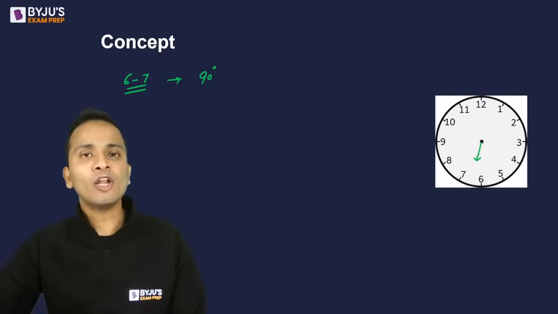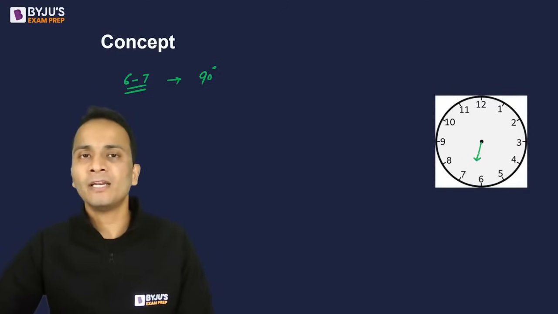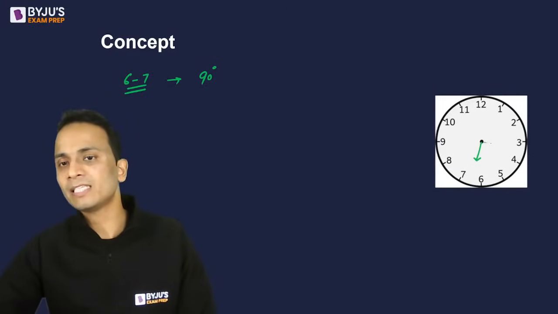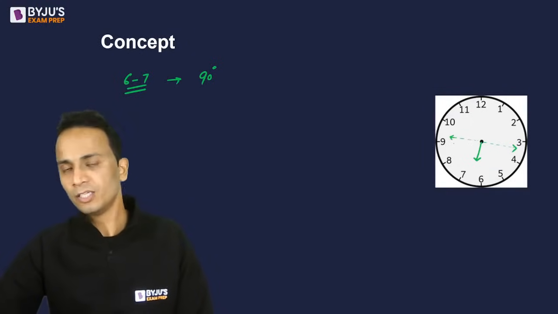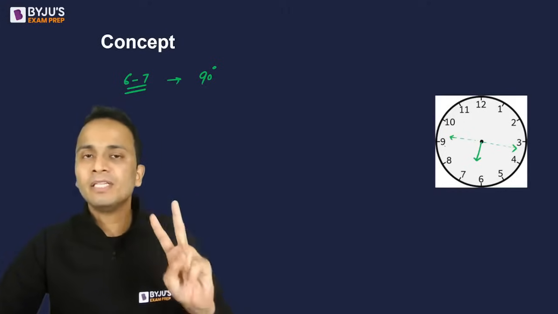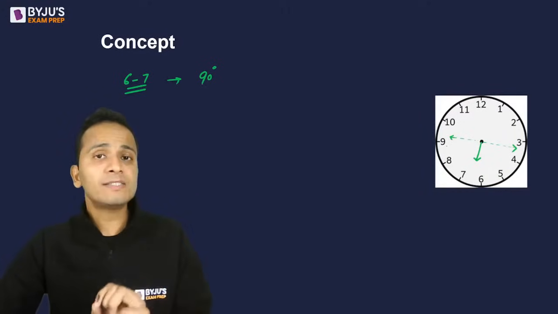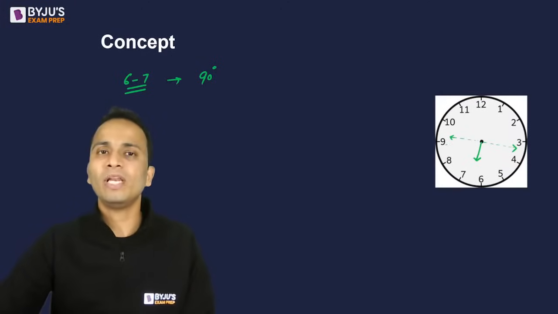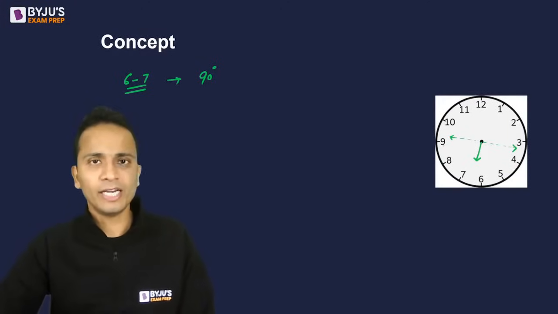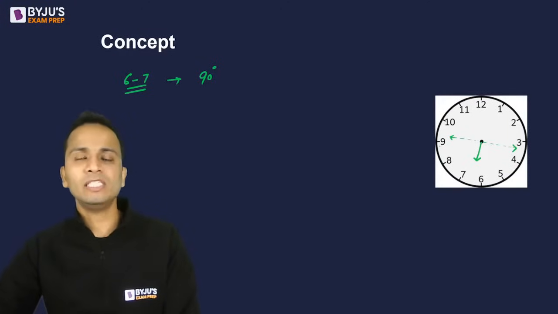I want an angle of 90 degrees between our hour hand and minute hand. So एक बार ऐसा हो सकता है कि minute hand right side में है और एक बार minute hand इस तरफ भी हो सकता है. So there will be two time instances between 6 and 7 o'clock when the angle between the hands will be 90 degrees. Alright, so now we'll be finding both these angles.